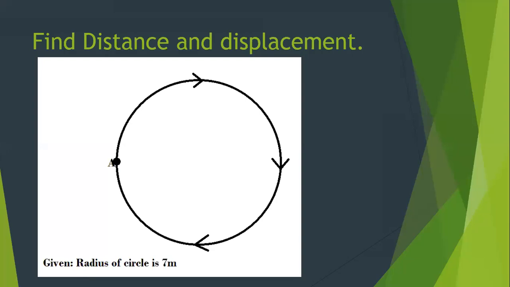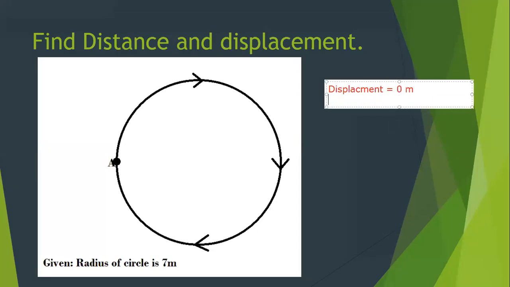Now, if we talk about displacement, displacement is quite simple here. Why? Because displacement is the shortest route from the initial to the final position. So if you find displacement, the object started from A and came back to A. So the starting and the end point is the same.